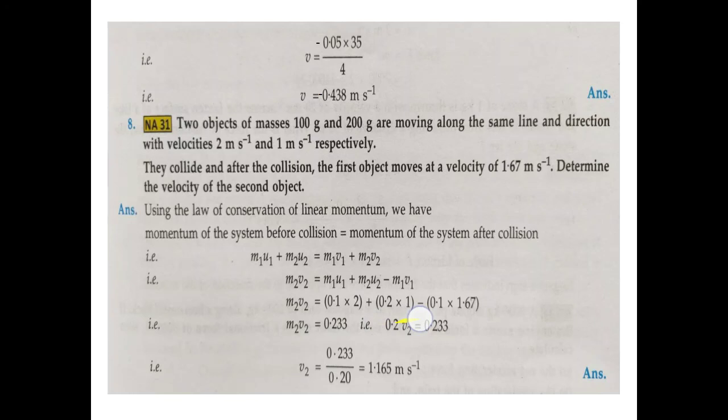Here we have not taken a minus sign for either of the velocities u1 or u2, because the same line and direction are given. If the opposite direction is given in any question, then we will take one velocity as negative. But in this question the direction is the same, so both velocities will be positive.